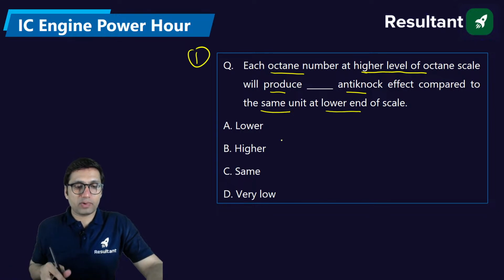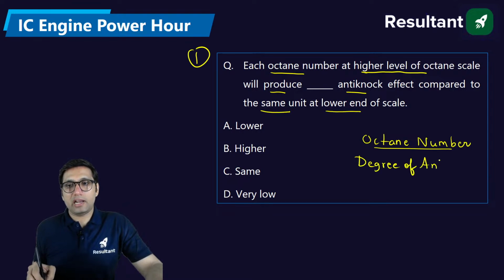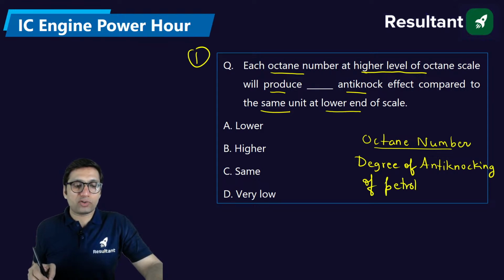Now, first of all, we need to understand what is the meaning of octane scale. See, octane scale or octane number tells us about the degree of anti-knocking of petrol fuel. How much tendency our petrol fuel is having that it will not produce knocking, or it will resist the knocking. Anti-knocking means resist the knocking.